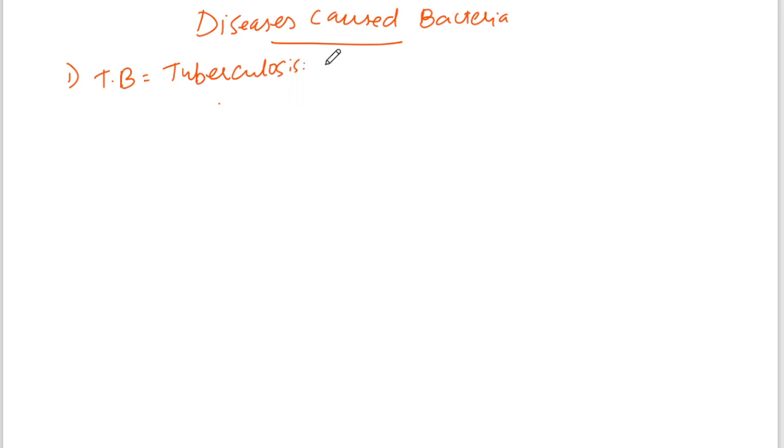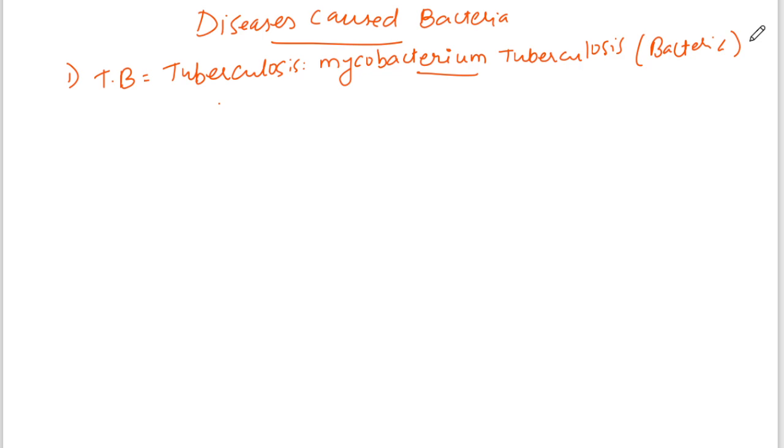Tuberculosis is caused by Mycobacterium tuberculosis. It is a bacteria. So what is the incubation period? The incubation period for TB is 2 to 10 weeks.